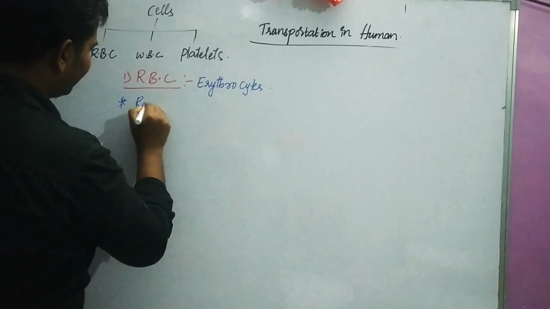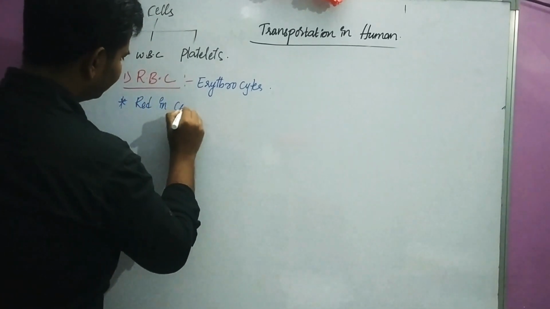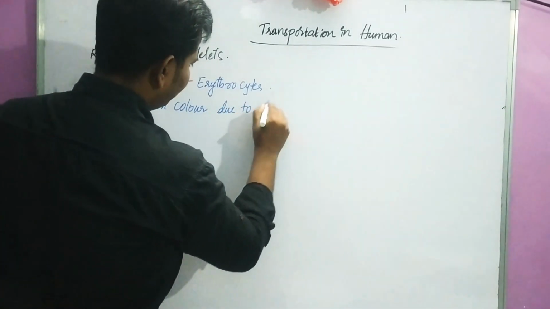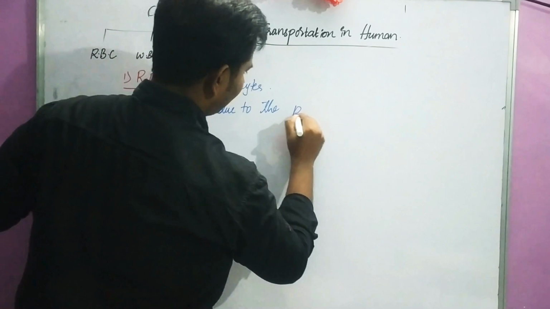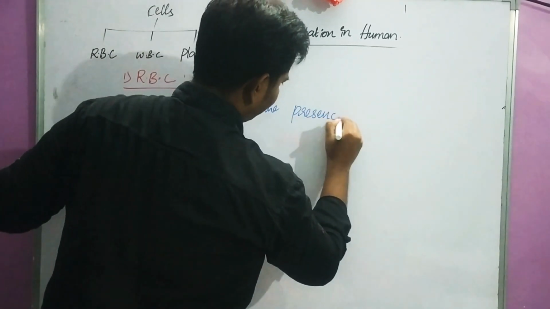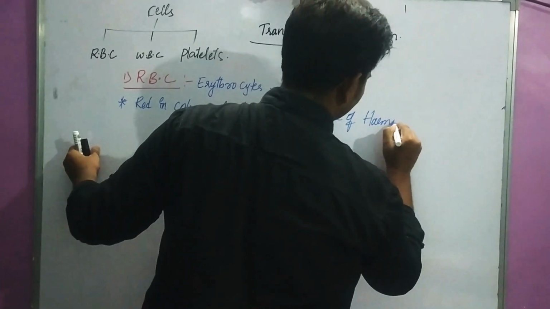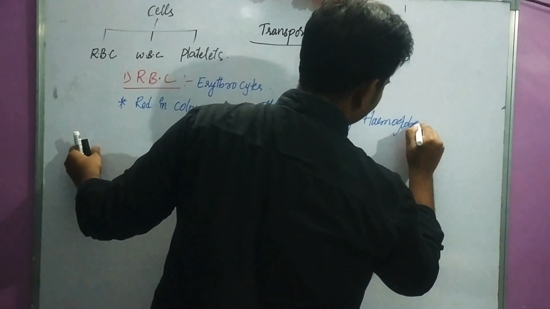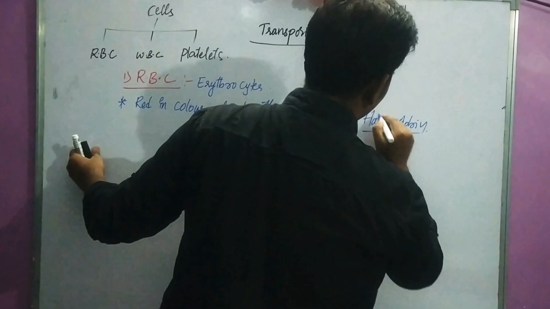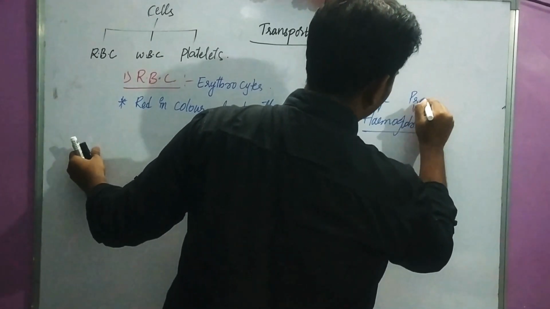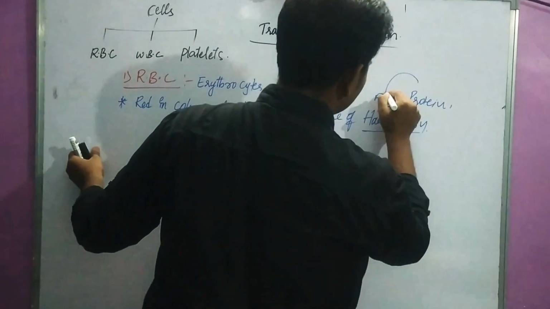RBCs are red in color due to the presence of hemoglobin. Heme is nothing but iron, globin is nothing but protein. It means the protein which has iron.